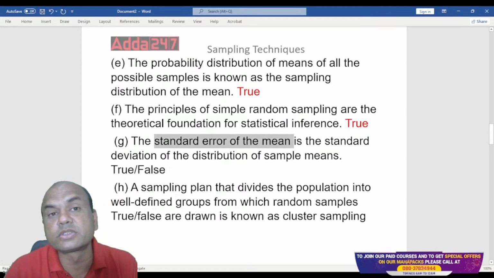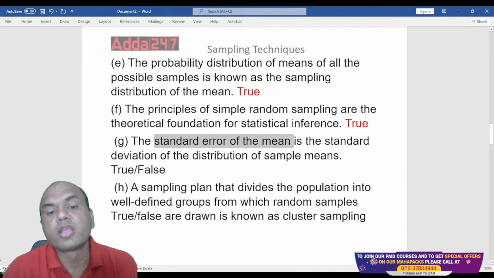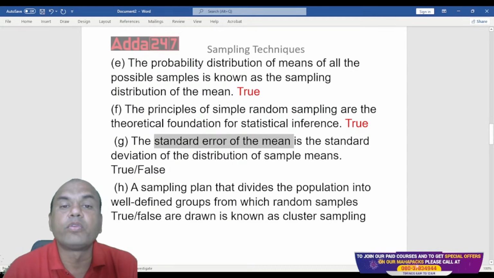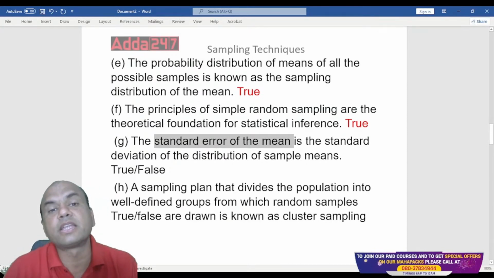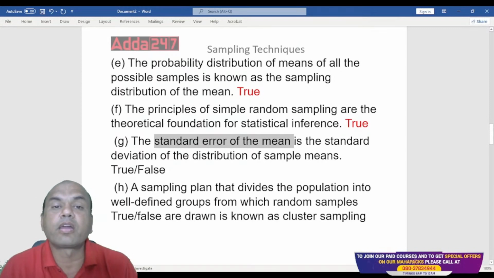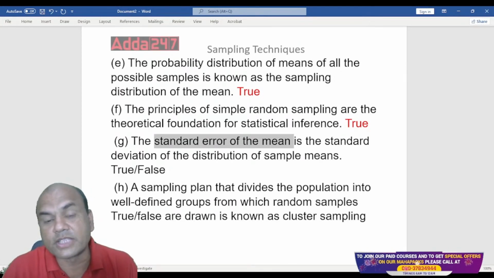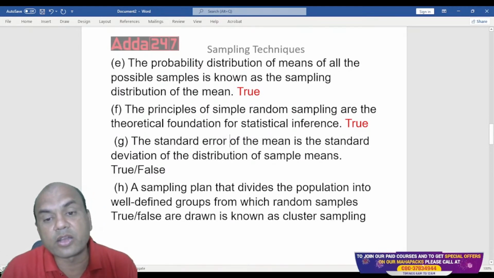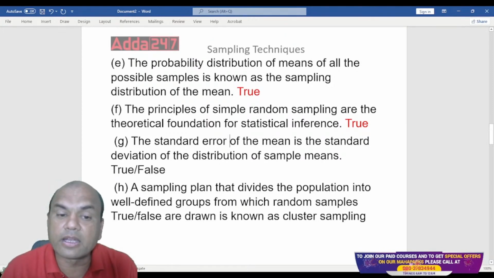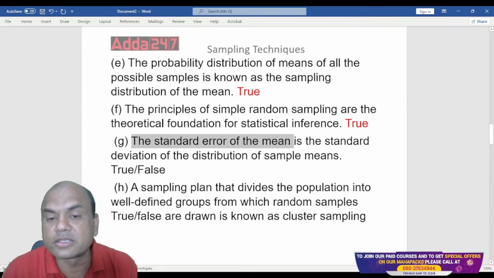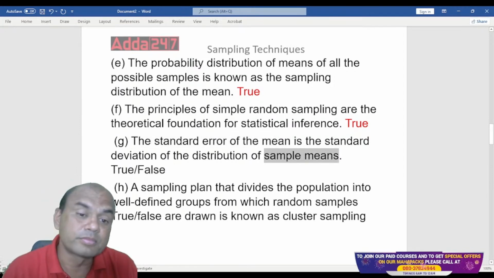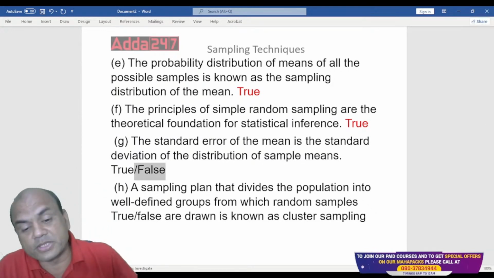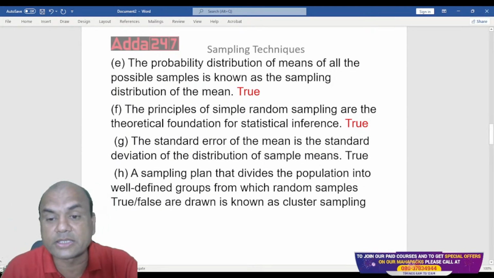Standard error relates to samples. Remember one simple logic. For population, we always use the word standard deviation, and for samples, we always use the word standard error. So standard error of the mean is the standard deviation of distribution of the sample means. So standard error will relate to samples. So this is again true. These are all information points for you. In exam, you might get such questions. True.